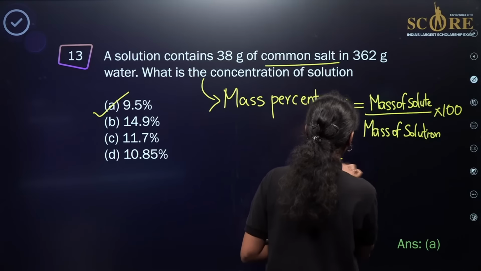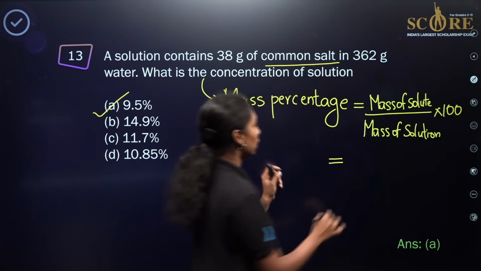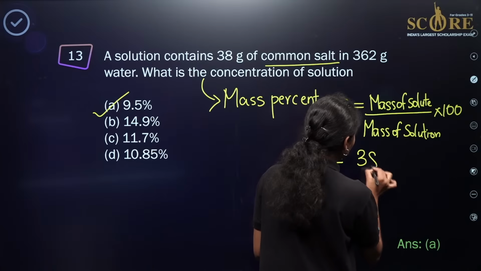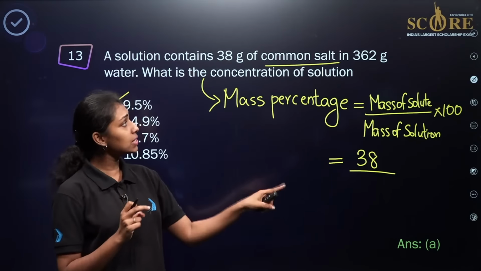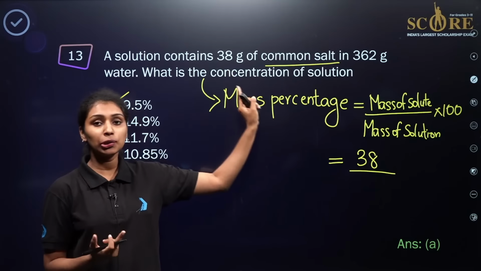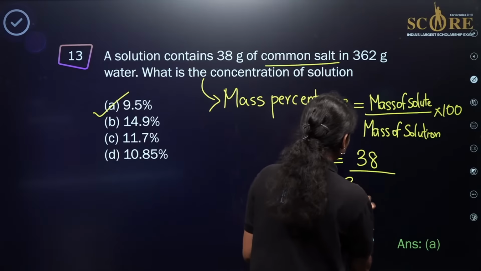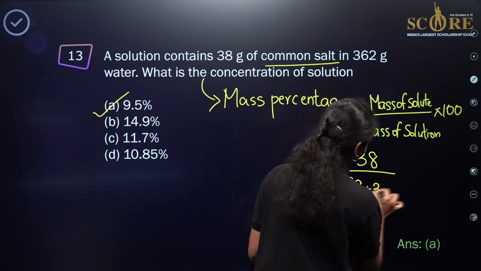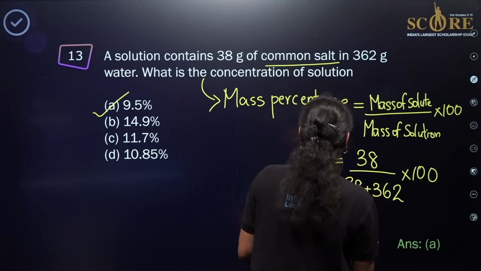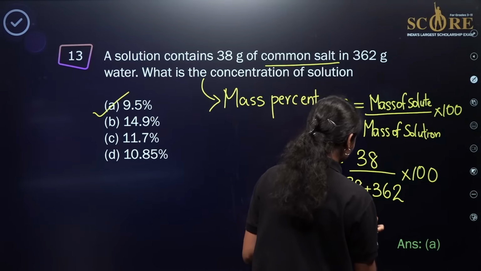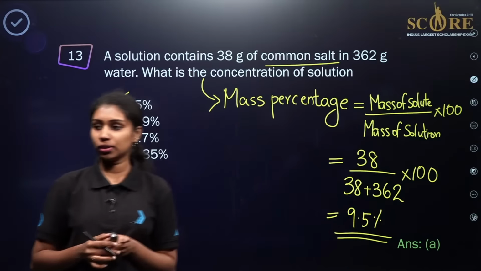What is the mass of solute here? It contains 38 gram of common salt, so the mass of solute is 38. The mass of solution means the total mass of solute plus solvent: 38 gram of solute and 362 gram of solvent. So the mass of solution is 38 plus 362, times 100. You will get the answer 9.5%. So option A is the correct answer. Is that clear?